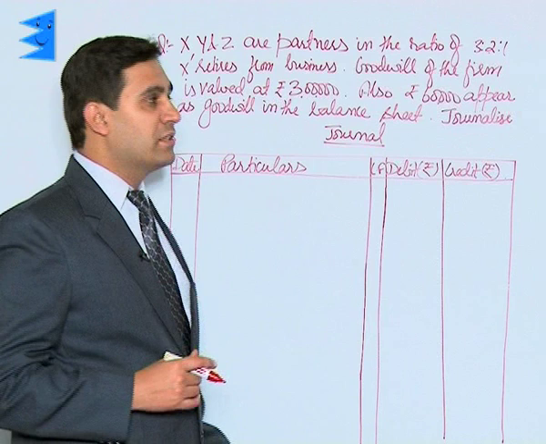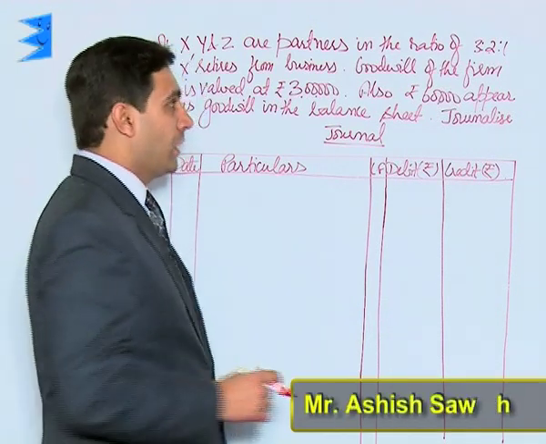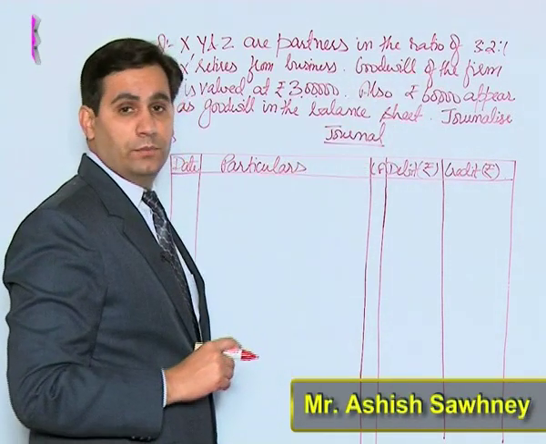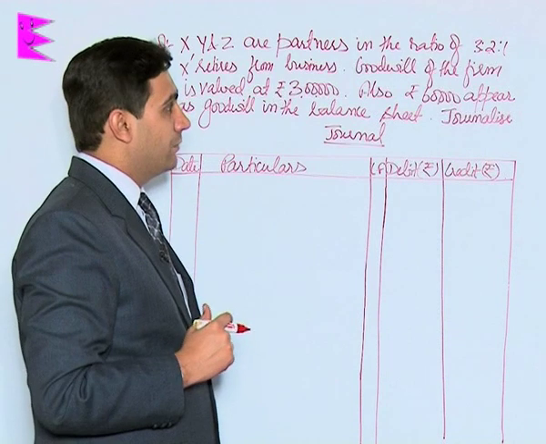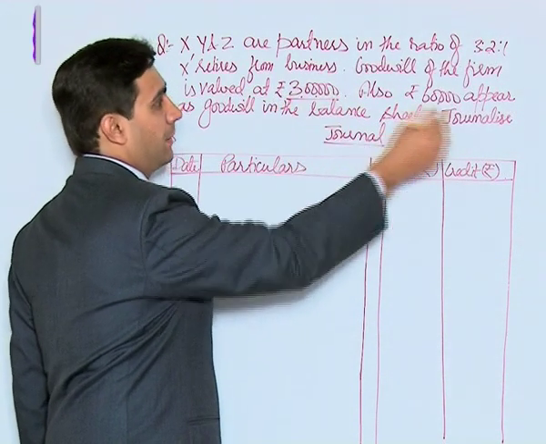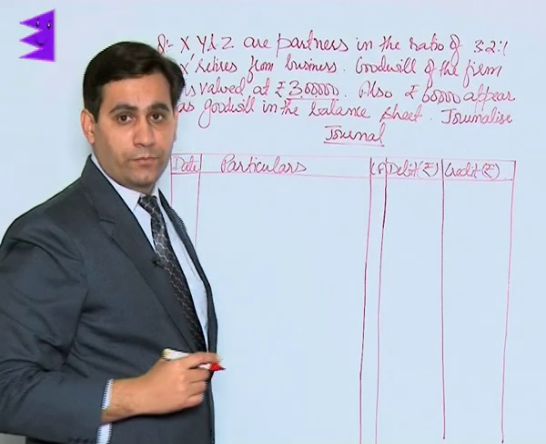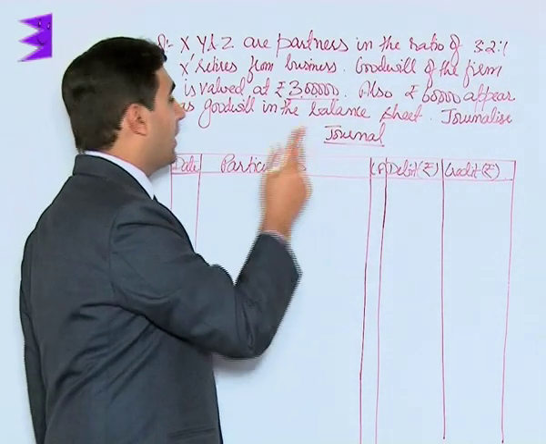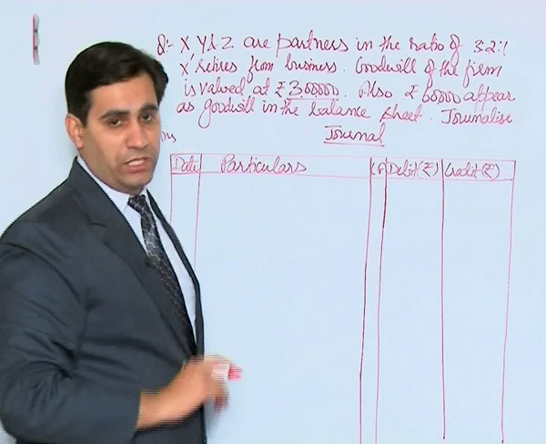X, Y and Z are partners in the ratio of 3 is to 2 is to 1. This is the old ratio that is given to us. X retires from the business. On this date, the goodwill of the firm is valued at 3 lakh. Remember, it is the goodwill of the firm. Also, 60,000 appear as goodwill in the balance sheet.